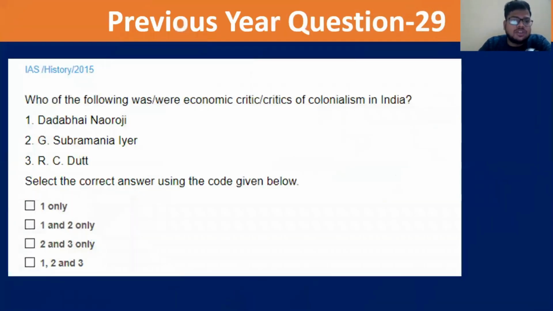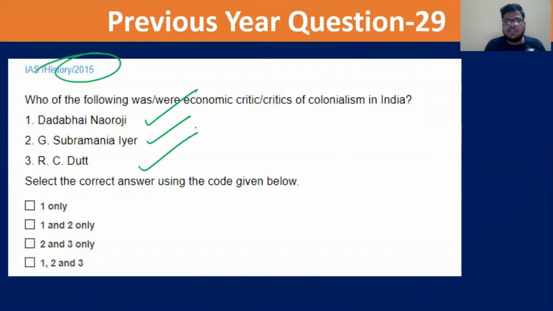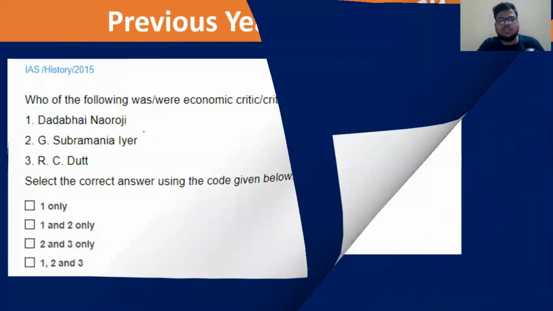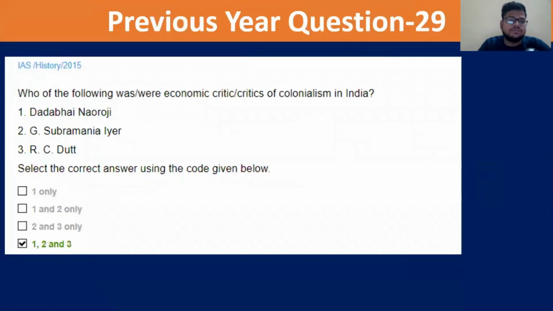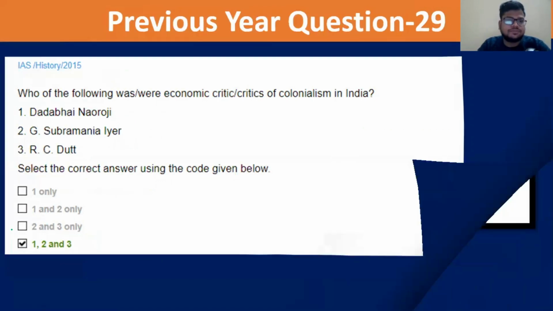Next question: which of the following were the economic critics of colonialism in India? Dadabhai Naoroji, R.C. Dutt, G. Subramanyam Iyer. We have discussed that. 2015 question. Dadabhai Naoroji, yes. Subramanyam Iyer, yes. And R.C. Dutt, yes. So all three options are correct. Even if you know 1 and 3 but not 2, there is no option such as 1 and 3, so 1, 2 and 3 will be correct.